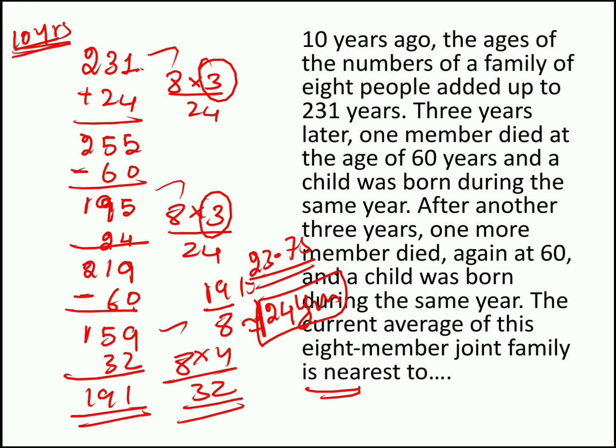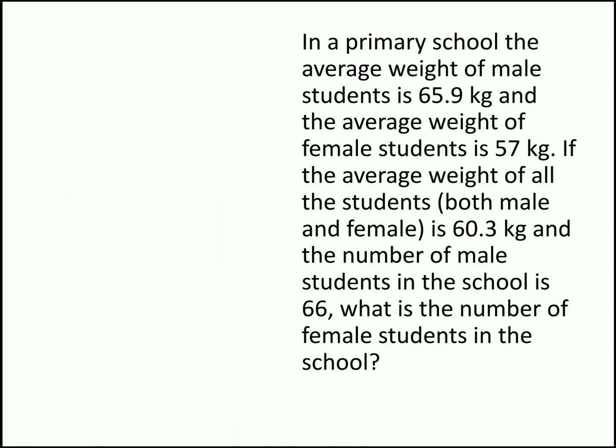Now moving to the last question of this session. In a primary school, the average weight of male students is 65.9 kg and the average weight of female students is 57 kg. If the average weight of all the students, both male and female, is 60.3 kg and the number of male students in the school is 66, what is the number of female students in the school? By reading the question itself, we can come to a conclusion. This question works on the principle of weighted average, so we can use the rule of alligation.